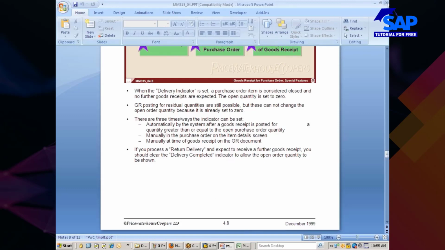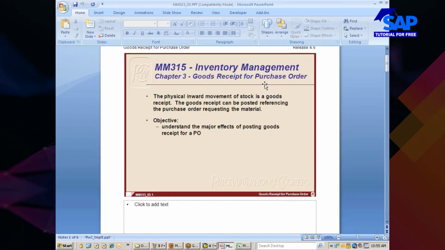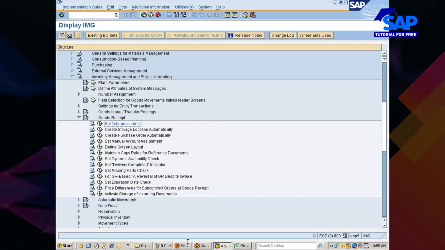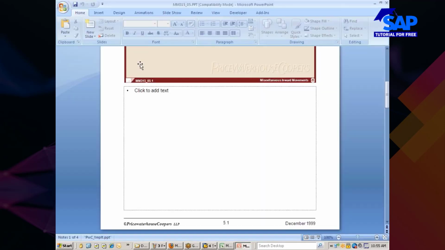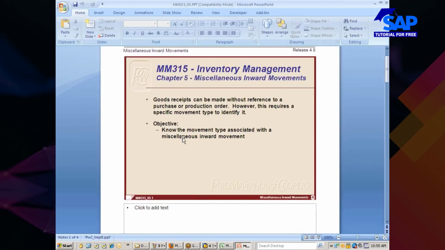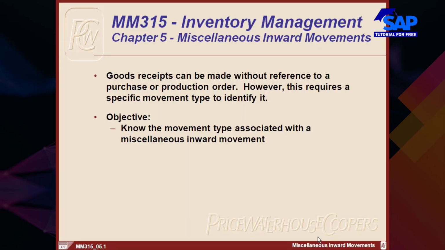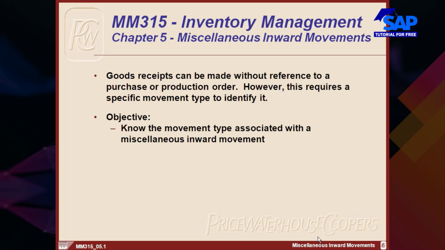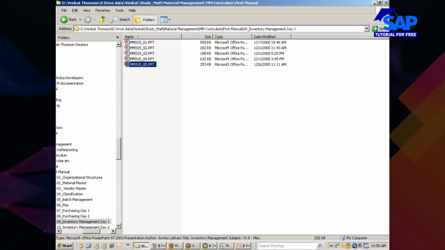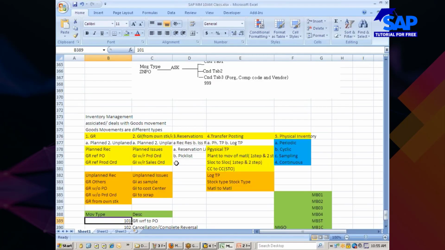Now, let me go and specify one more thing, other goods receipt. There is one more thing called other goods receipt or miscellaneous goods receipt. Let's try to understand, are these the only receipts that we have, or are there any other receipts possible? Like we discussed in our demo yesterday of inventory management, I said planned receipts, goods receipt with reference to PO, goods receipt with reference to production order.